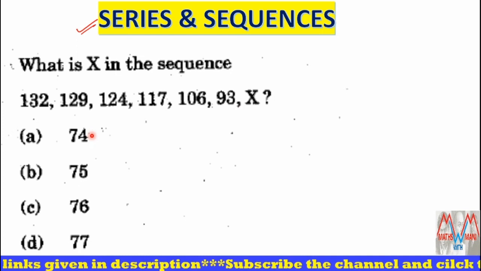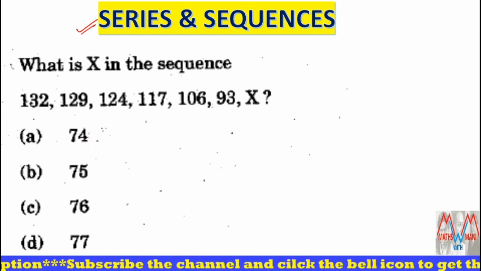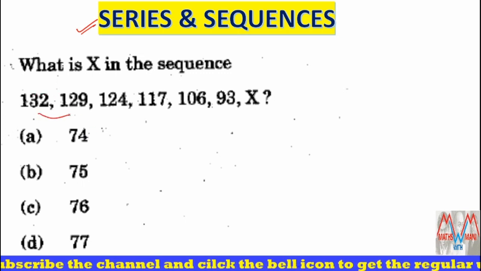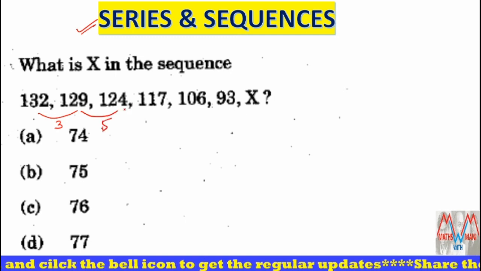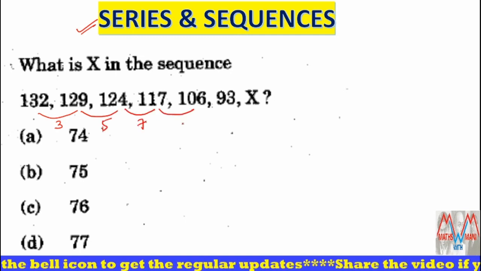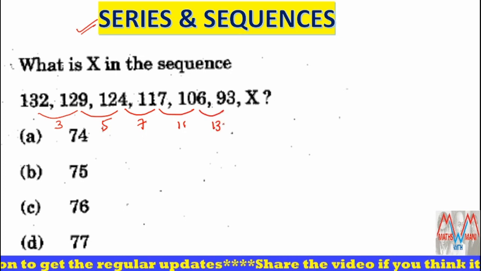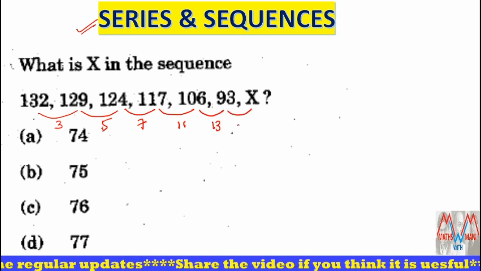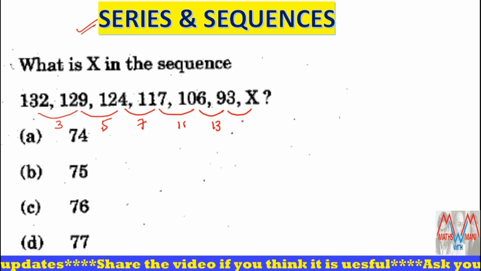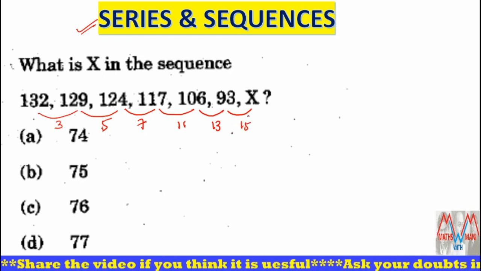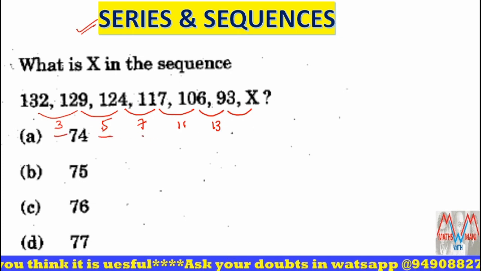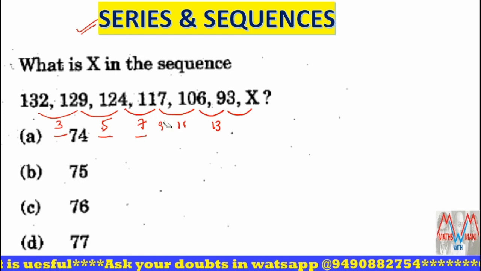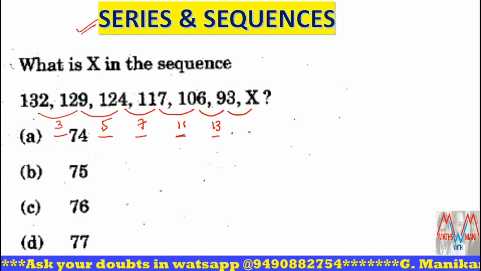So for a basic sequence, first you have to remember the difference. First you have to take the difference. What is the difference between these two? 3. What is the difference between these two? 5. What is the difference? 7. What is the difference? 11. What is the difference? 13. So what about this difference? Most of the students write 15 here, but it is not 15. You have to observe clearly. Here 3, 5, 7. Here not 9. Here 11 is there. So next 13 and next what?